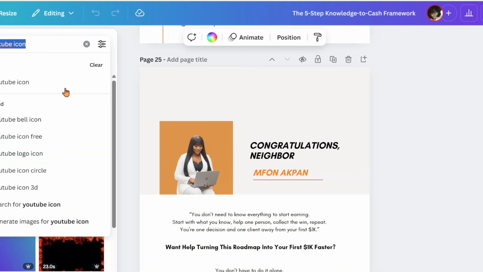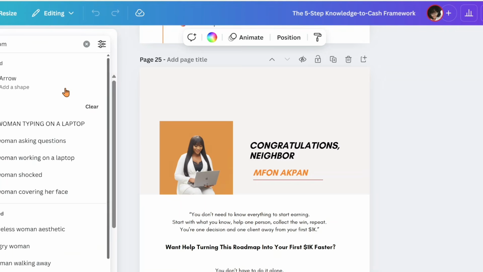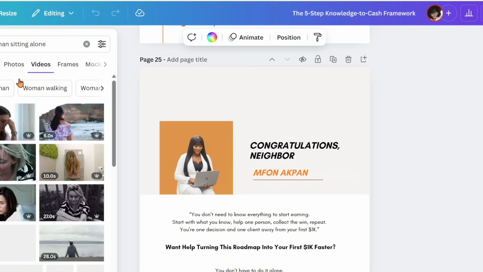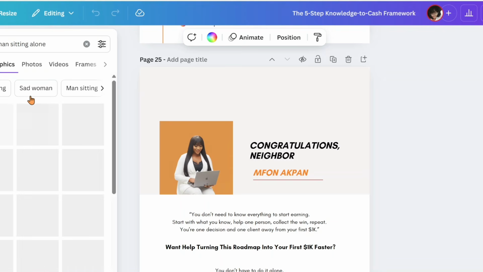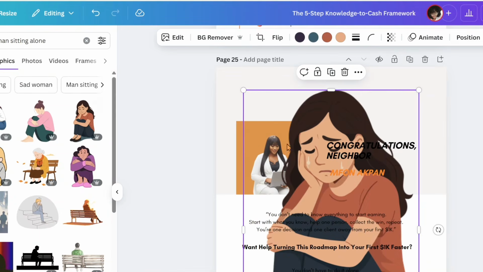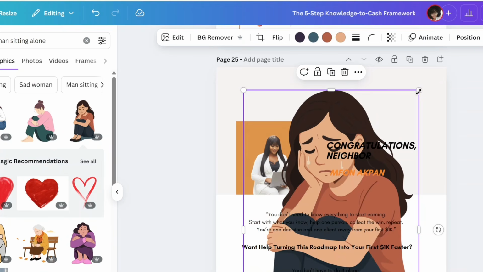Let's say I need a human sitting alone. Let's just use this one. So this is going to give you, it depends, it's just like ChatGPT. The prompt you give, what you give is what you get. So your prompt is super important. The prompt you key in is super important. So this is what it's going to give you. The result is going to give you right here. Say I want to use this in my ebook. I'm just going to click on it.